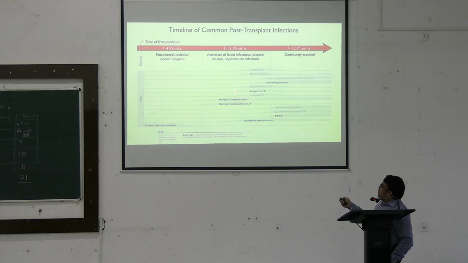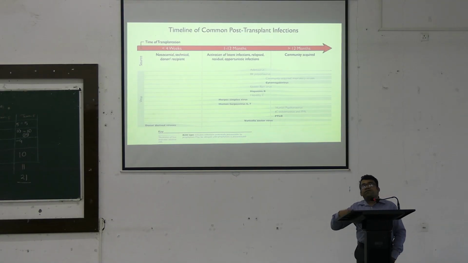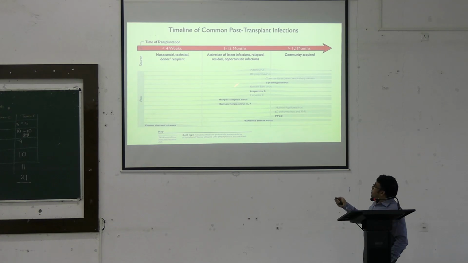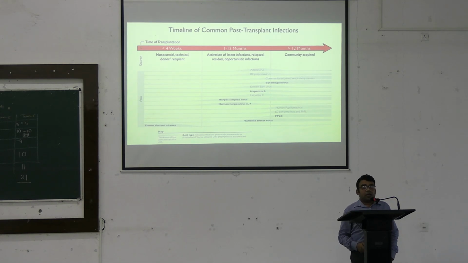But other viral infections actually occur from about 1 to 12 months. That means after about 1 month of the procedure, other viral infections may be acquired from the nosocomial environment or the community. People may end up getting these infections. Most notably would be the herpes group of infections, cytomegaloviruses, Epstein-Barr virus, hepatitis B virus. These are the very common infections which can be seen.